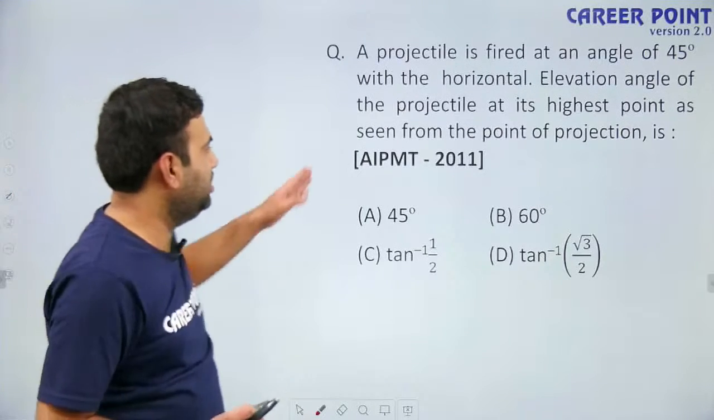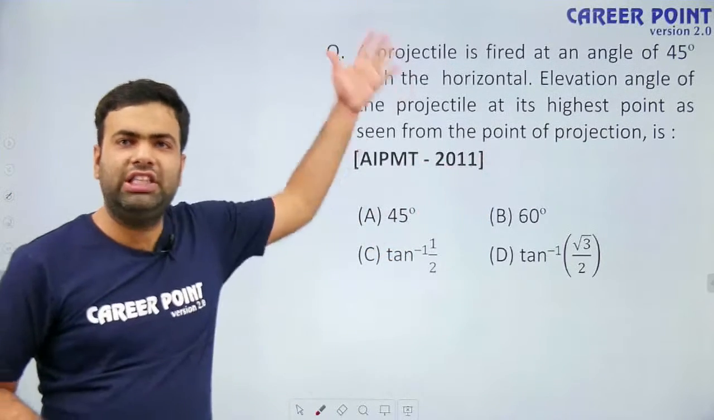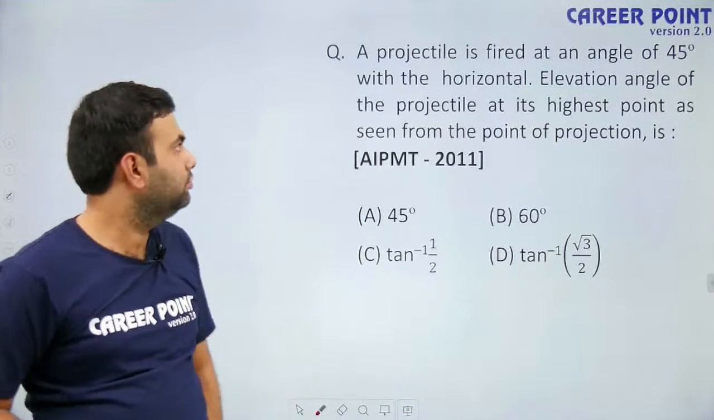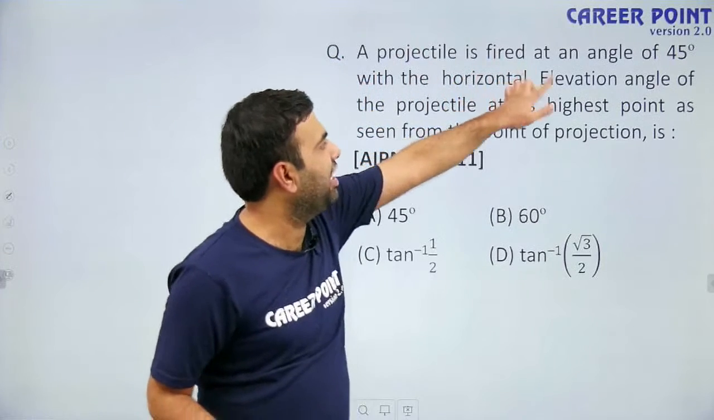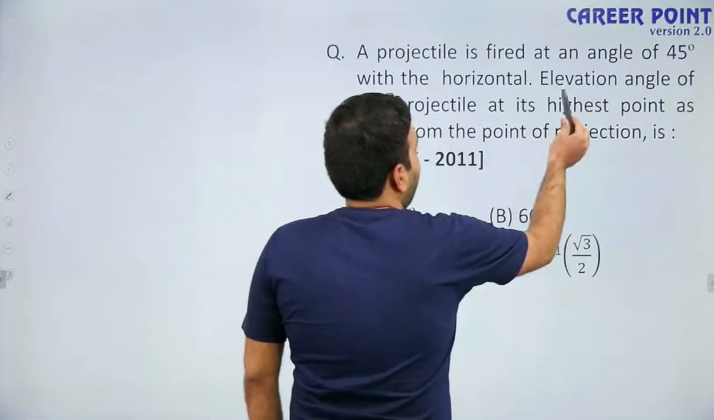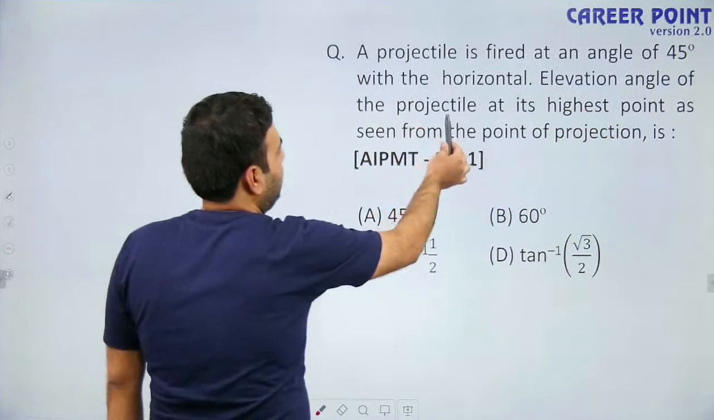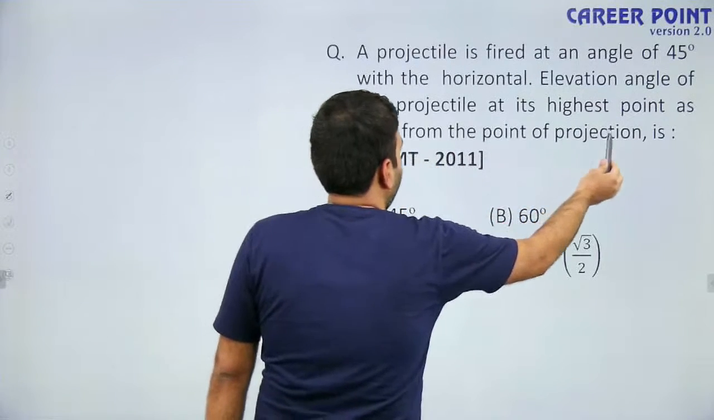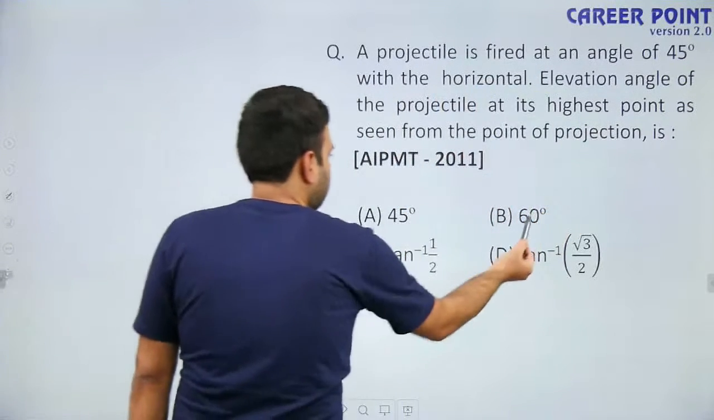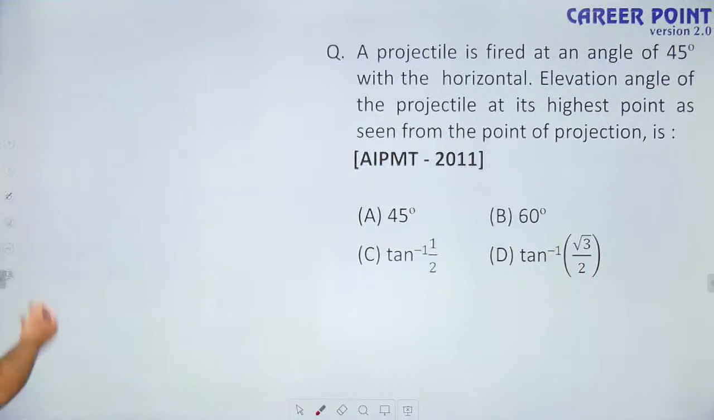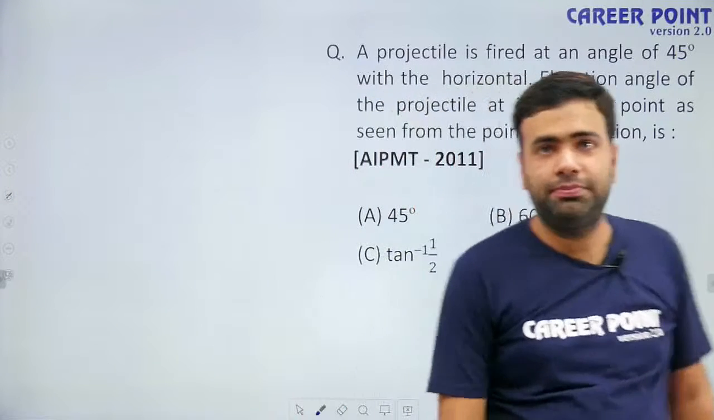Now, another question which was asked in AIPMT 2011. All these questions are based on direct formula, so a little practice is required. A projectile is fired at an angle of 45 degree with the horizontal. The elevation angle of the projectile at its highest point as seen from the point of projection is: 45 degree, 60 degree, tan inverse 1 by 2, tan inverse root 3 by 2. Now, this question is conceptual.